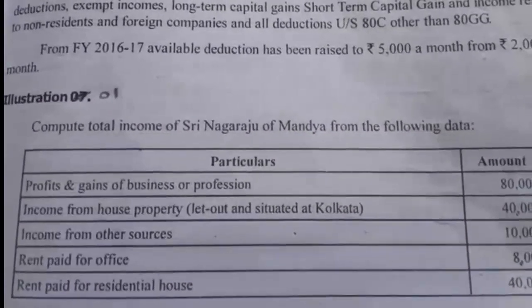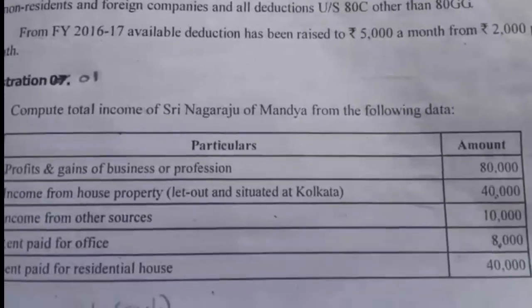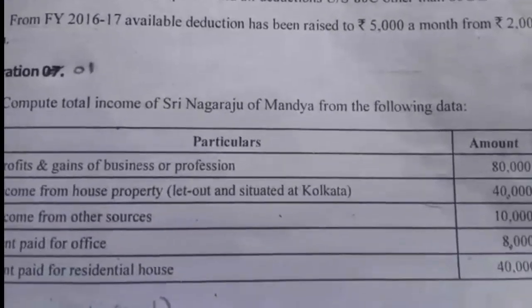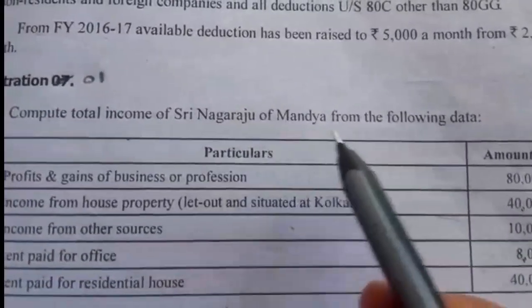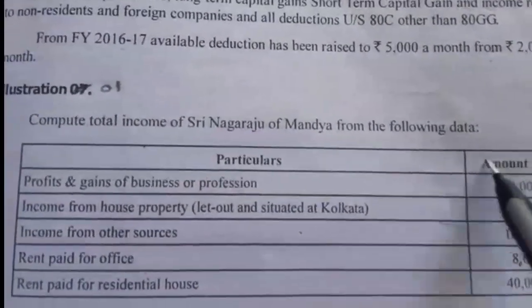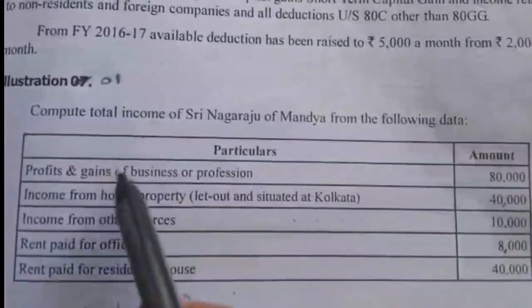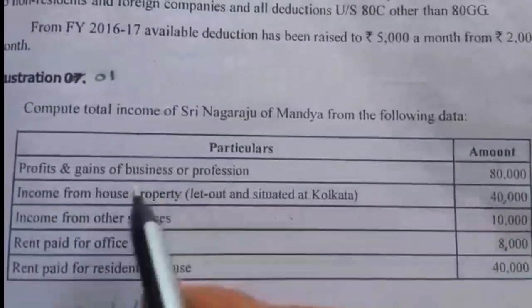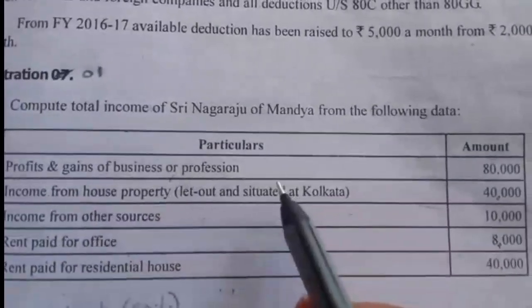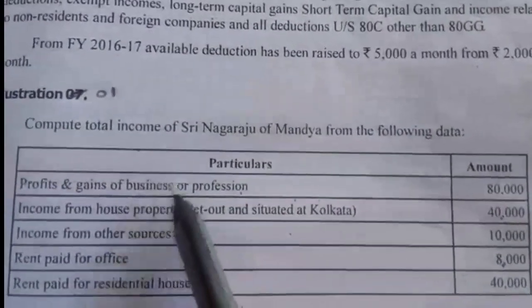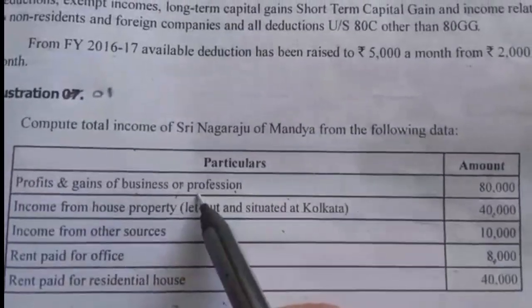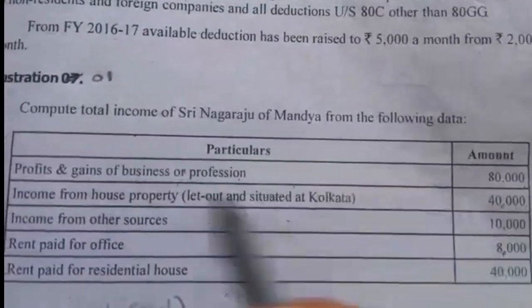Yes, now we'll see one of the illustrations relating to the deduction under section 80GG. See the question: compute the total income of Sri Nagaraju of Mandya from the following data. Here some information is given. Profits and gains of business or profession: he is having a business and he earned a profit from it, that is 80,000 rupees.